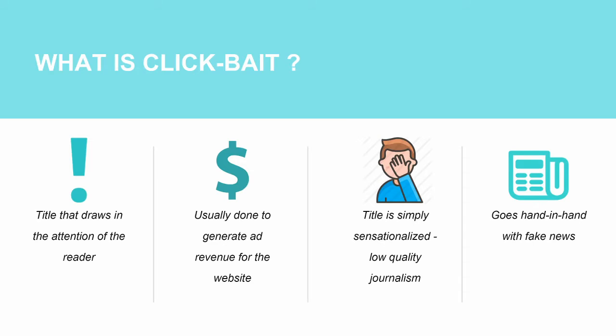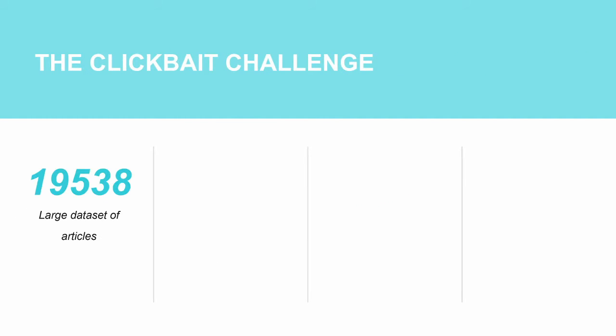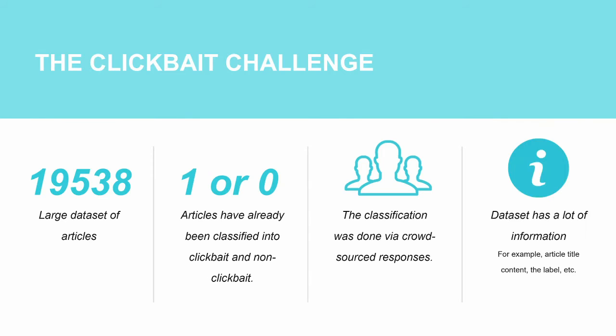This got us thinking about whether we could use our understanding of machine learning concepts to automatically detect clickbait articles using their headlines and content. We came across the Clickbait challenge, which provides a large dataset of articles which have been classified into clickbait and non-clickbait based on crowdsourced responses. The dataset that we have used has a lot of information, such as the article title, content, label, etc.